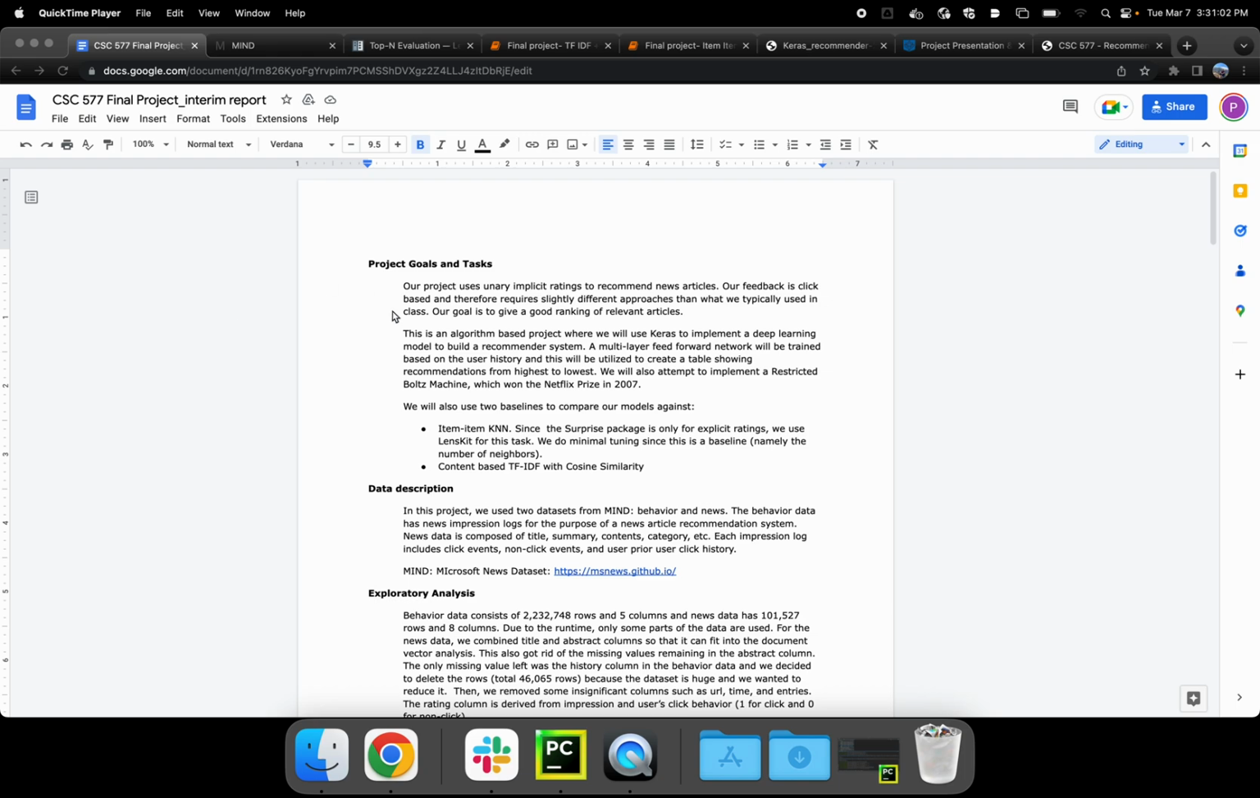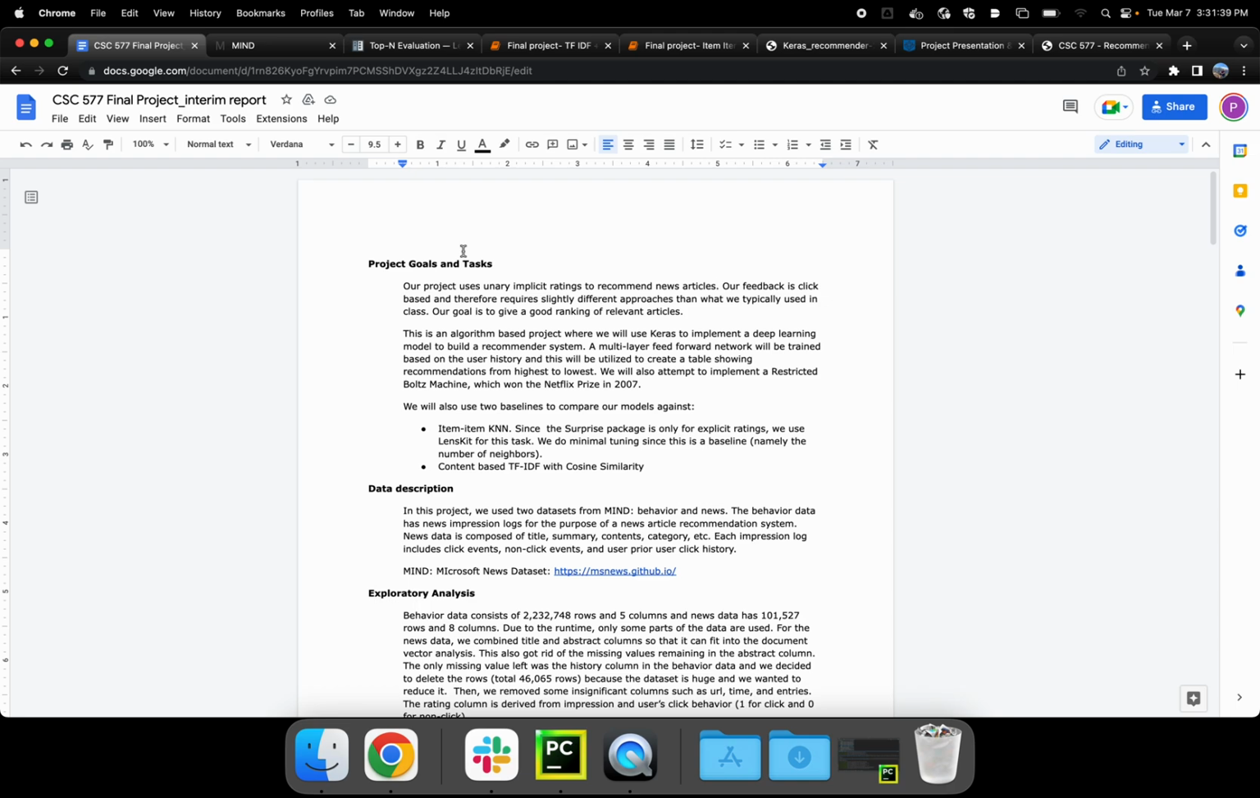I think the more interesting thing about our project is we are looking at unary implicit ratings to recommend news articles. What that actually means is that we're using clicks as our feedback. A click is a 1 as a rating and no click is a 0 as a rating. This is obviously very different from the algorithms we've learned previously in class, which have mostly been around explicit ratings, 5-star scale ratings.